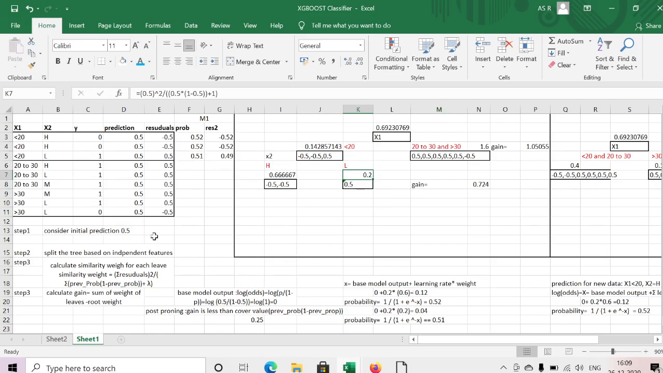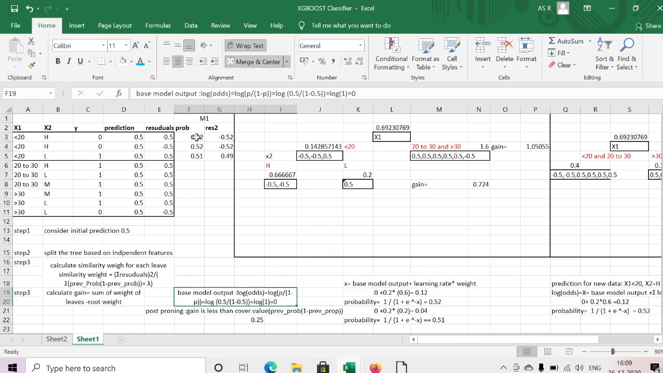Next we'll calculate the base model output. We need to calculate the base model output by using the probability, which I already have. We use log odds, because we are using logistic regression. Log of p divided by 1 minus p: log of 0.5 divided by 1 minus 0.5. 1 minus 0.5 means 0.5, 0.5 divided by 0.5 is 1, and log of 1 is 0. My base model output is 0.